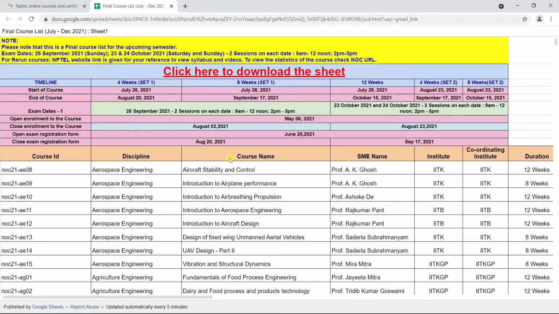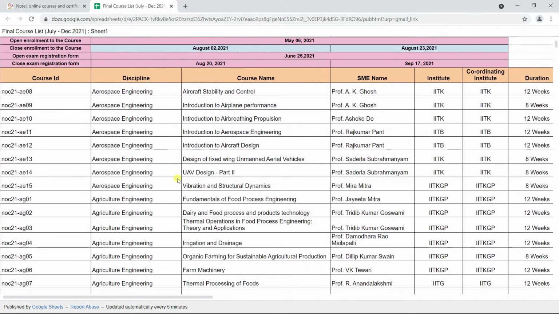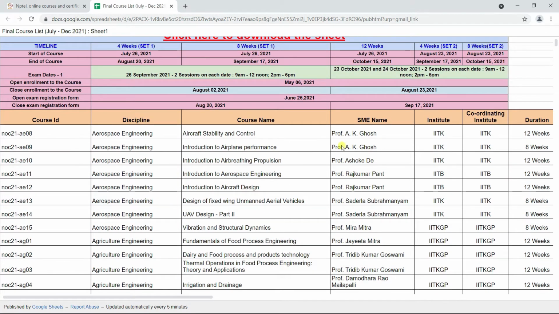Here you can see the details of all the courses having timeline of 4 weeks, 8 weeks and 12 weeks. And you can also find the starting date of the course and the ending date of the course. Also you can see the exam dates and the date on which enrollment for the course opens and enrollment closing date and exam registration open date and closing date. And there is a list of all the courses which are offered under different discipline by different departments. Here you can see the institute which is offering the course as well as duration of each course.